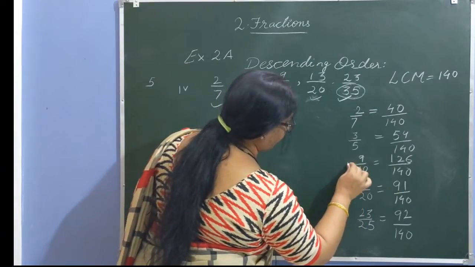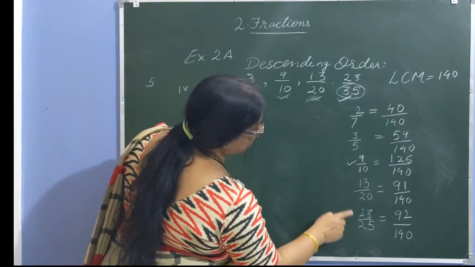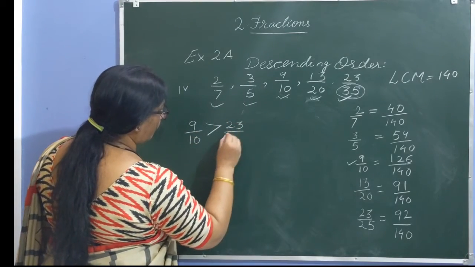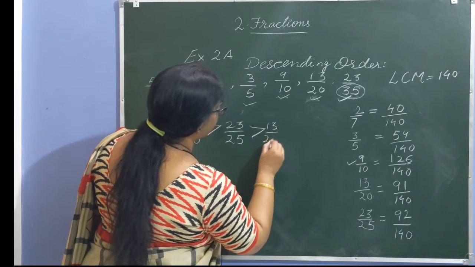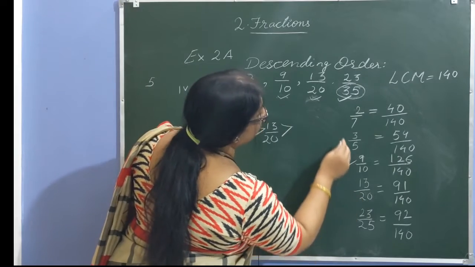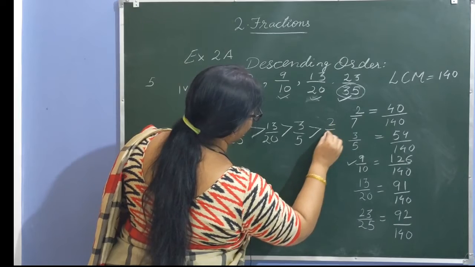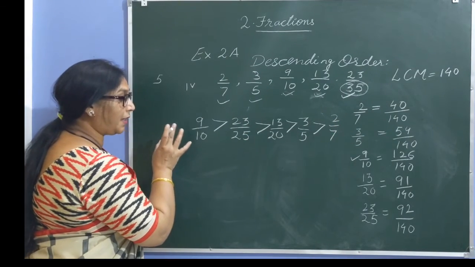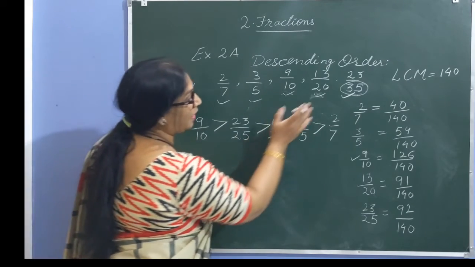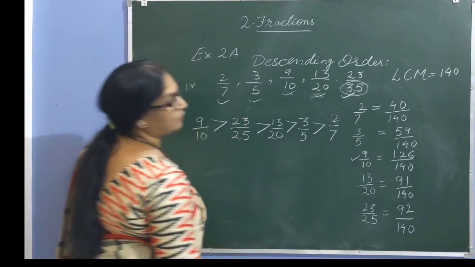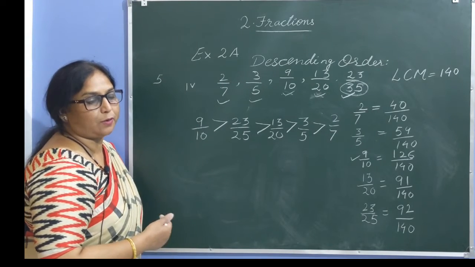The greatest fraction is 9 by 10. Next comes 23 by 35. Then 13 by 20. Then 3 by 5. And the smallest is 2 by 7. Children, this is how we can easily arrange the given fractions in descending order, means from greatest to smallest, after converting them into like fractions. Clear? Now let us do one question of ascending order.